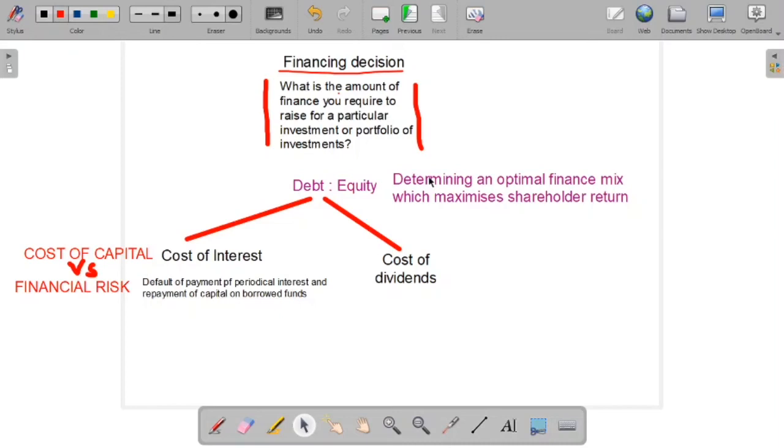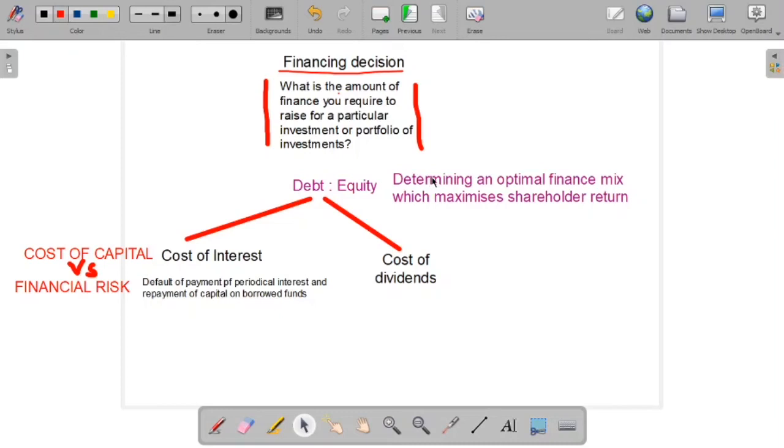To do this, you need to balance cost versus risk, right? Either obtaining funds through external sources of finance like debt, or internal sources of finance like equity, there is both associated cost and risk. So you need to do a clear cost benefit analysis between these two before you make your decision, right?